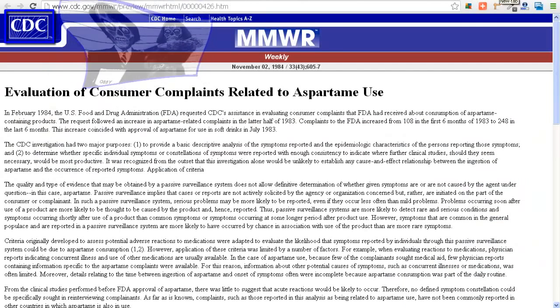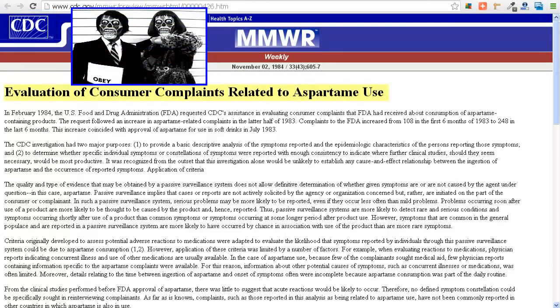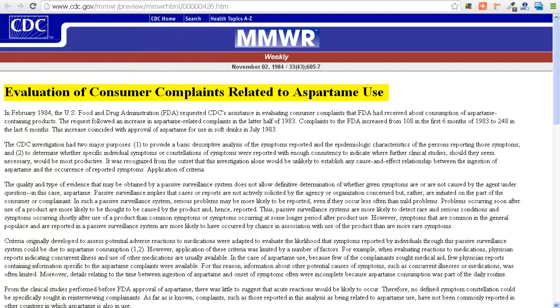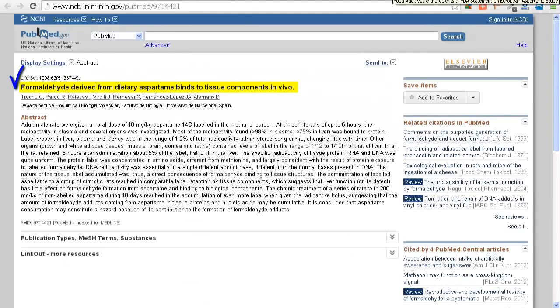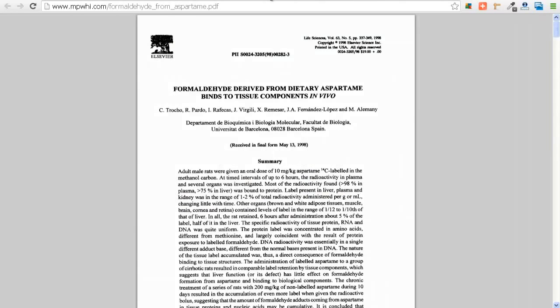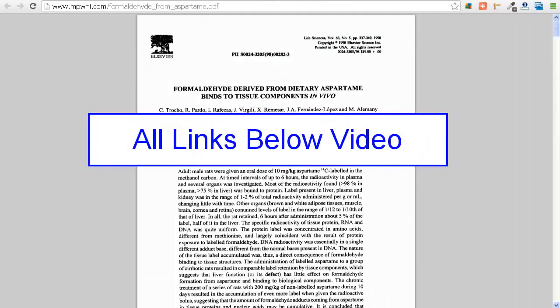I got the CDC, the Center for Disease Creation. We got the evaluation of consumer complaints related to aspartame use. Let's keep going here. We've got formaldehyde derived from dietary aspartame binds to tissue components in vivo. This is once again on the United States National Library of Medicine. And then you can see down here in the abstract, it is concluded that aspartame consumption may constitute a hazard because of its contribution to the formation of formaldehyde adducts. Now here's the entire PDF if you want to go ahead and chase the rabbit further.